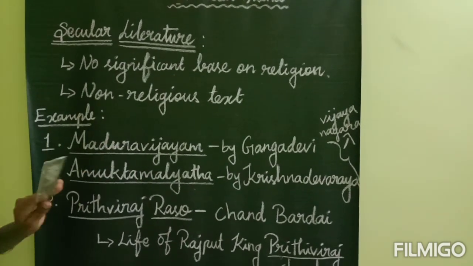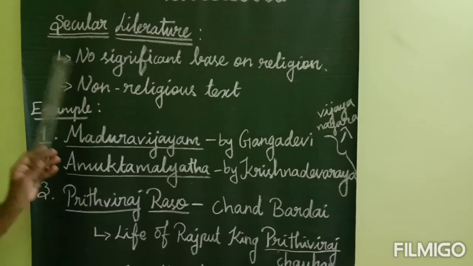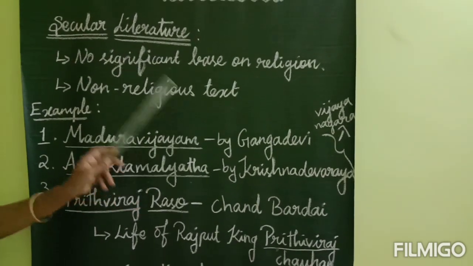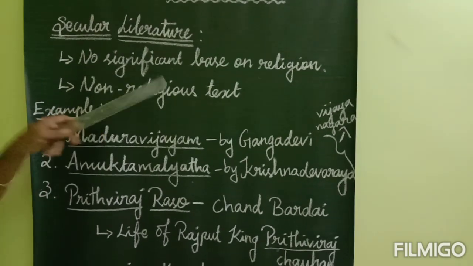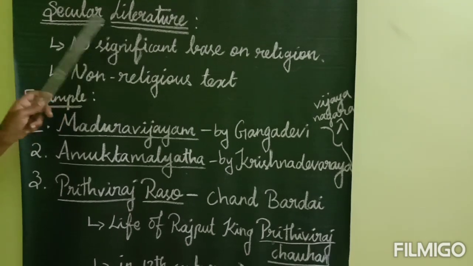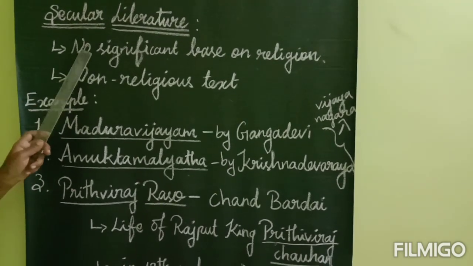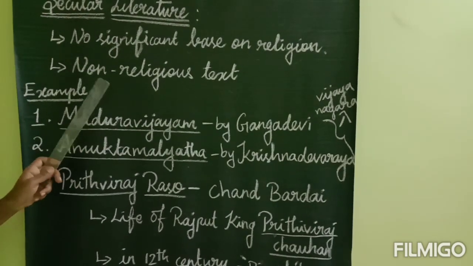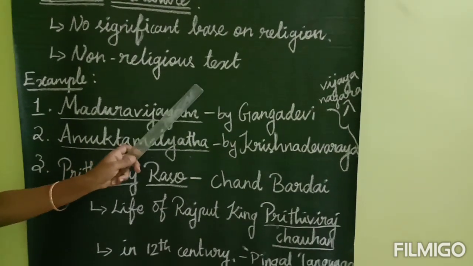It does not have any religious-based text. It consists of non-religious text. What is secular literature? Secular literature has no significant base on religion. It consists of non-religious text.